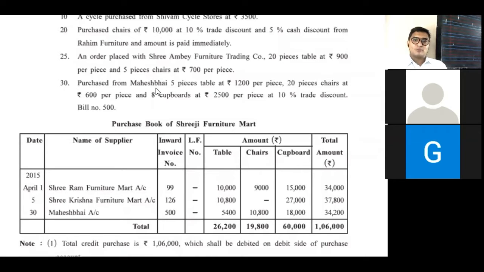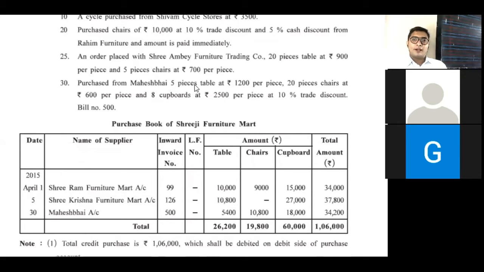And the last one, 30th. Purchase from Mahesh Bhai: 5 pieces of table at 1200 per piece, 20 pieces of chair at 600 per piece, 8 cupboards at 2500 per piece, 10% trade discount, bill number 500. Invoice number is given, so write down the invoice number. Then the name of the person is given, it is a credit transaction, so write down the name of the person.